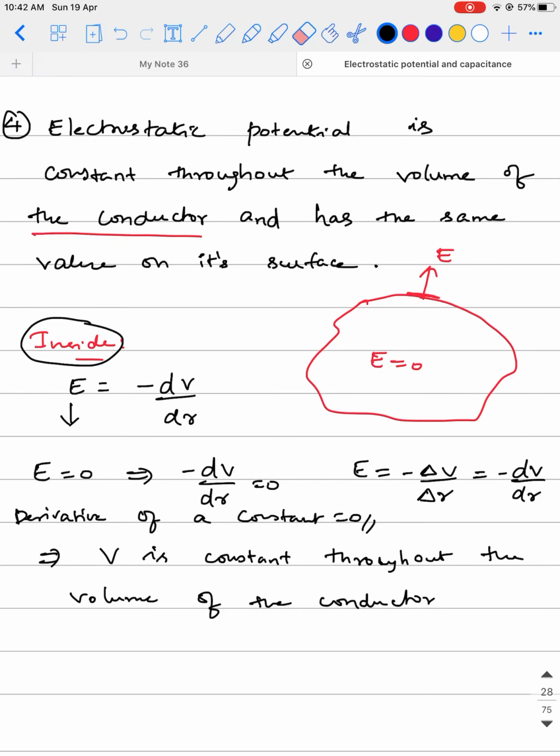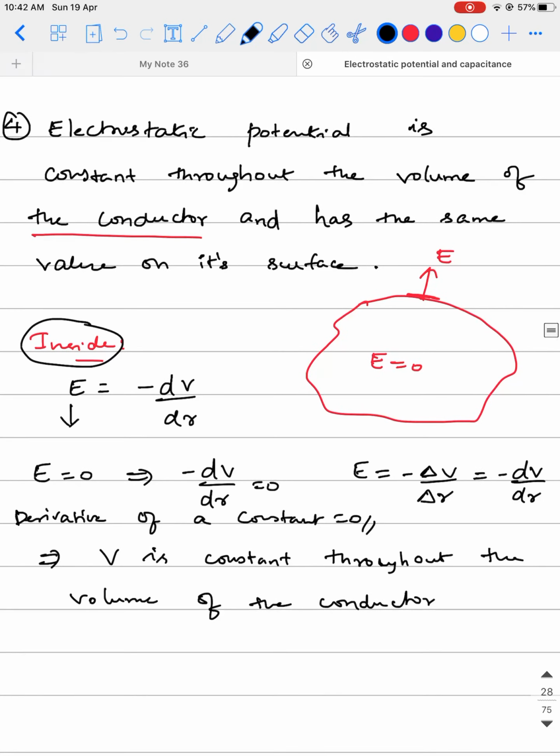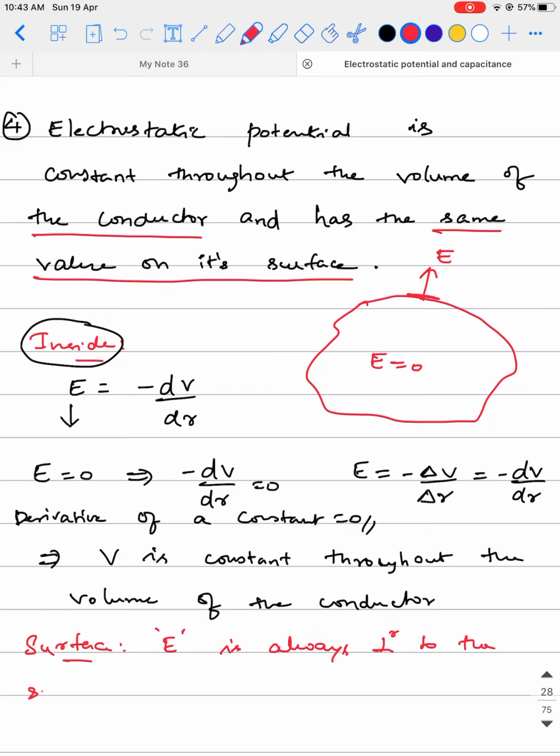Similarly, if you talk about the point outside, that is on the surface, that's what the second statement goes, and has the same value on its surface. So let's look at the surface. On the surface, we know that the electric field is always perpendicular to the surface, right? Due to which